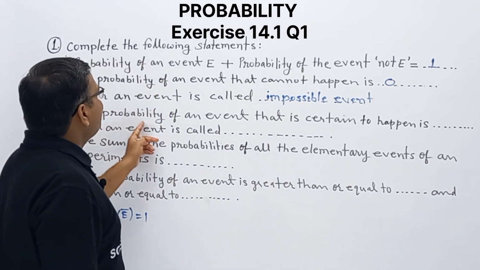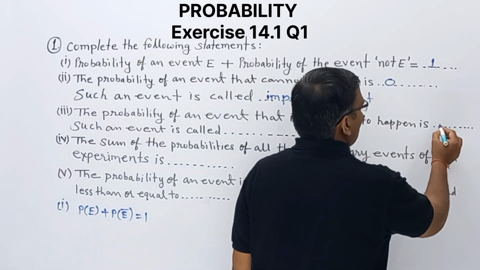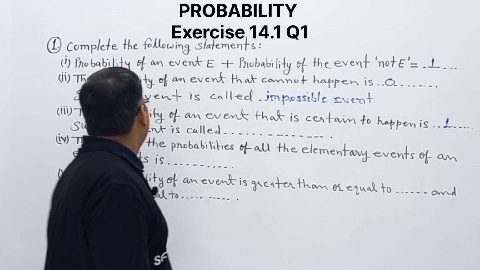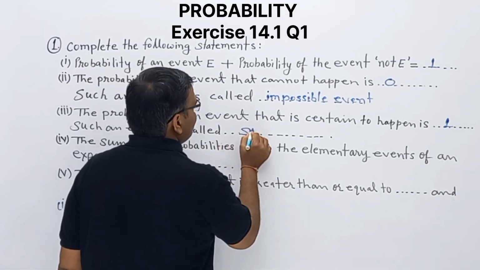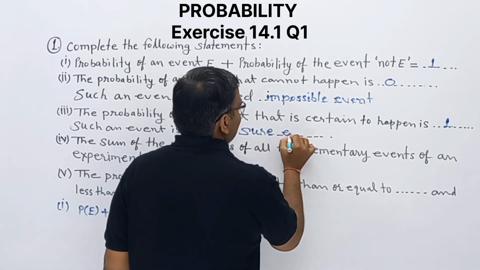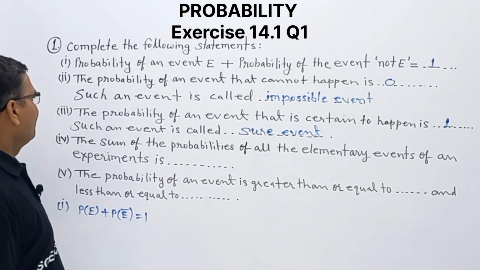So the probability of an event that is certain to happen will be 1, and such an event is called sure or certain event. Sure event. Clear? This is the answer.